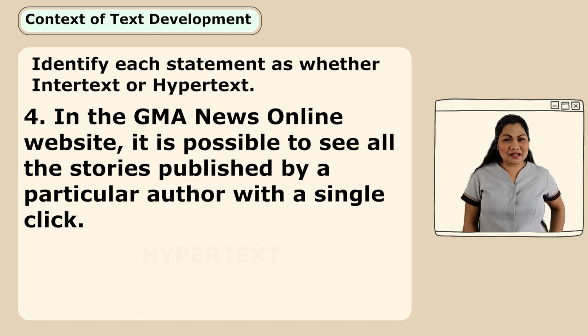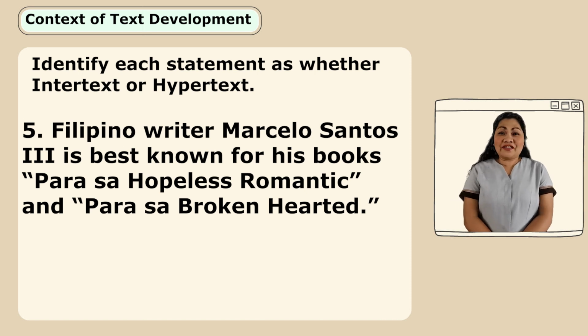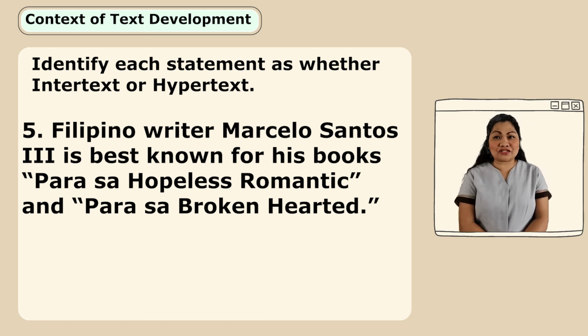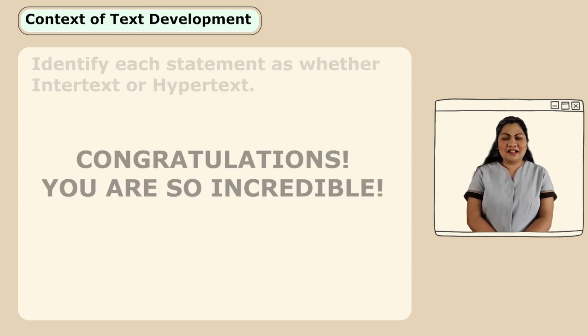What is that? Hypertext? Yes, that's right. Very good. The last number. Filipino writer Marcelo Santos III is best known for his books Para sa Hopeless Romantic and Para sa Broken Hearted. Intertext? That's right. Very good.